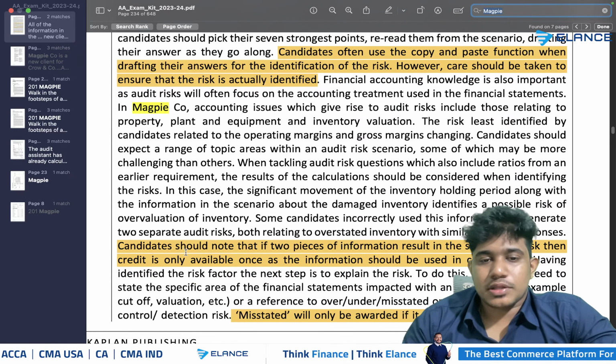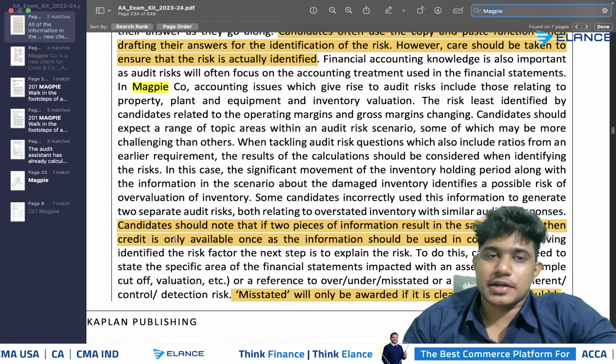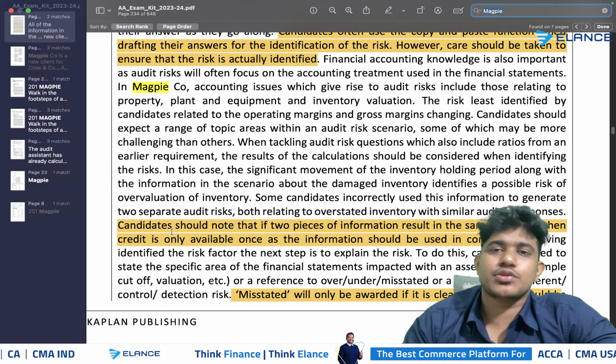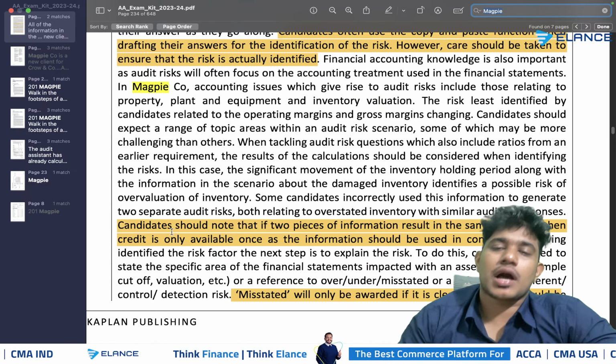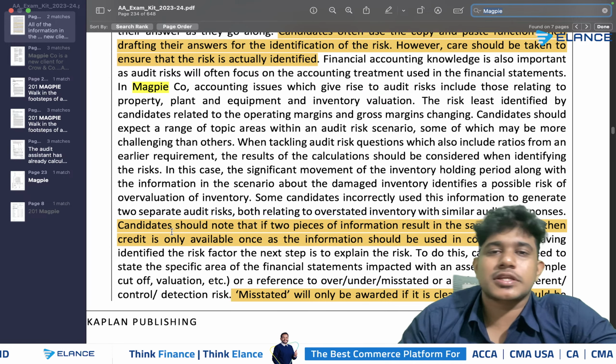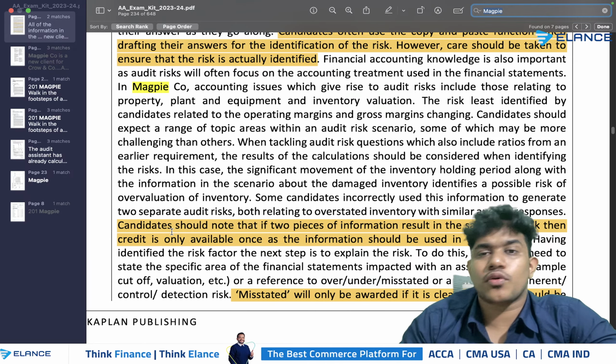Then again, make sure that when the candidate is writing the answers, you should not duplicate your answer. Suppose, for example, there are 2 risks which lead to the same impact, then there is no point in giving it a separate risk. So combine those risks together and give the answer. Say for example, if it is mentioned that the inventory days are increasing, and in another case it's mentioned that the company has some faulty inventory.